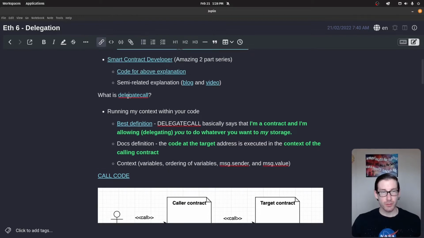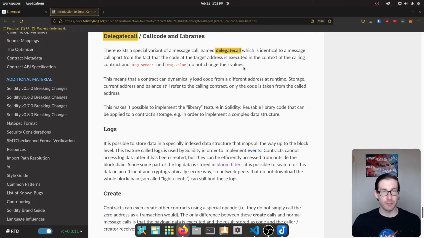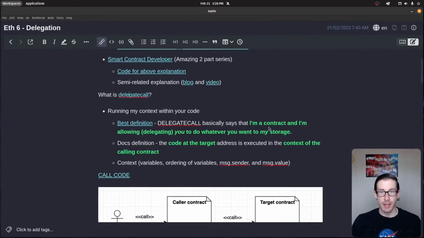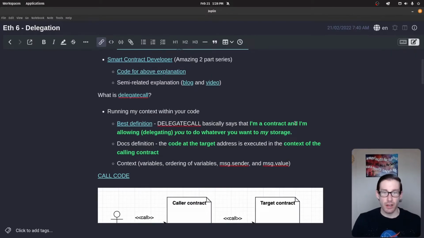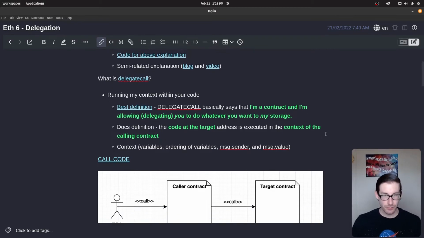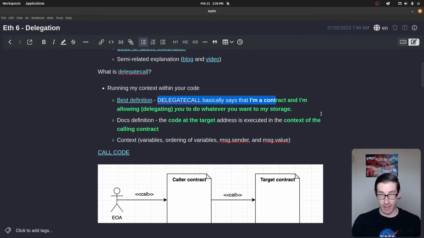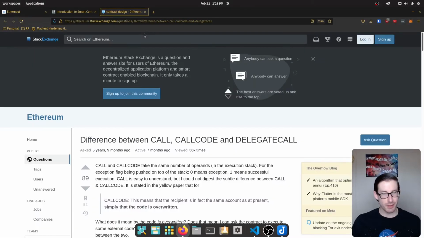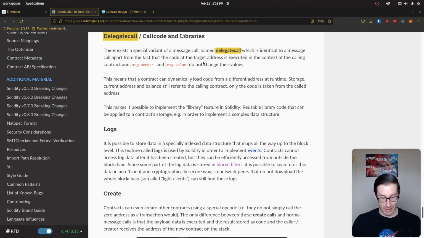All right, so what is delegate call? Well, there's some great docs here. But in a nutshell, delegate call is basically delegating the execution of code for the state of my contract. And the best explanation that I could find is basically verbatim from this Stack Exchange.